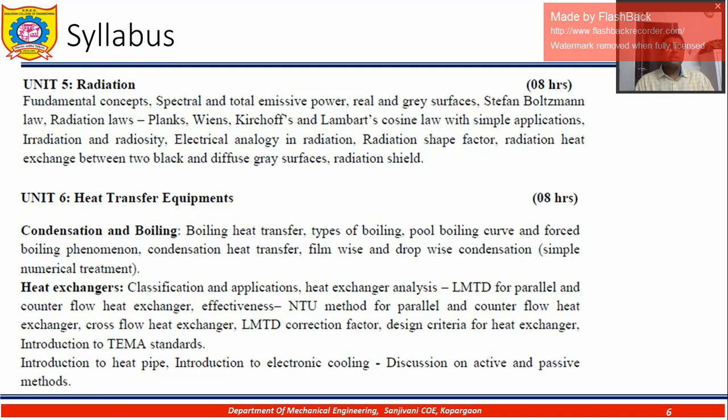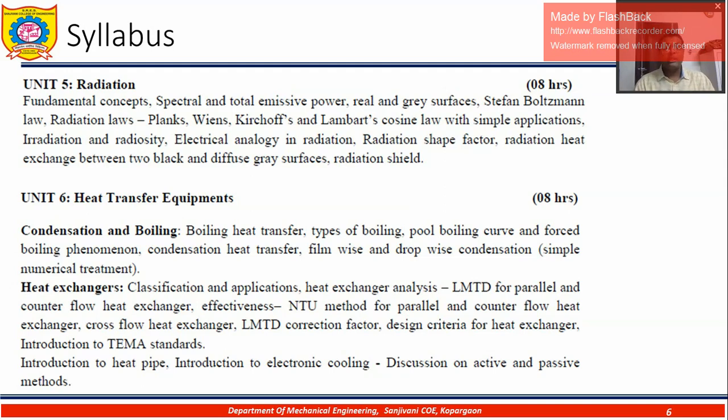Okay, unit 6, heat transfer equipment. Now this is the application. As the course outcome suggests, you need to understand the basic physics in the equipment. So unit 6, condensation and boiling. Again, two-phase flow. Condensation is what? Vapor to liquid. Boiling is what? Liquid to gaseous phase.